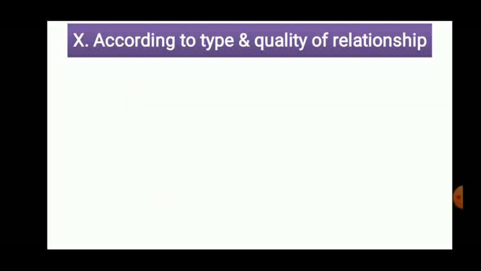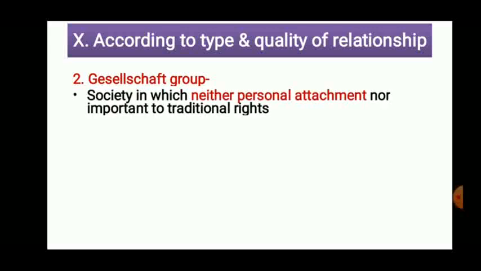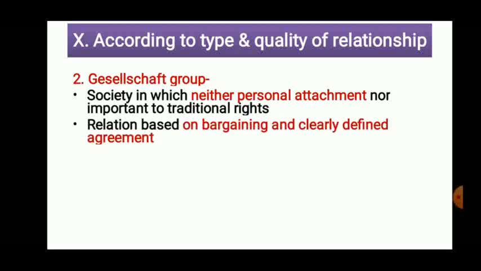Okay. Now against it there is Gesellschaft. What does Gesellschaft say? Neither personal attachment nor traditional rights are important. Traditional rights or personal things are not going to be followed in this kind of group. The relationships are based on bargaining and clearly defined agreements.